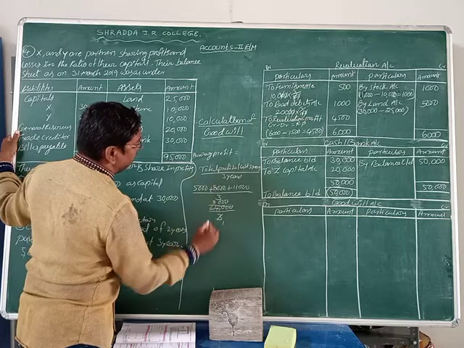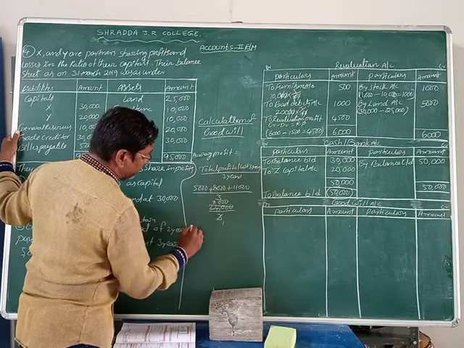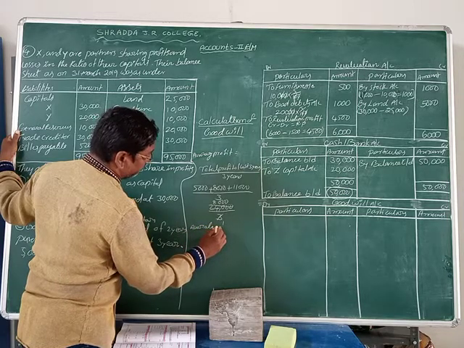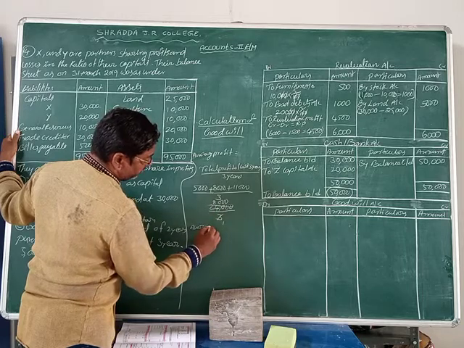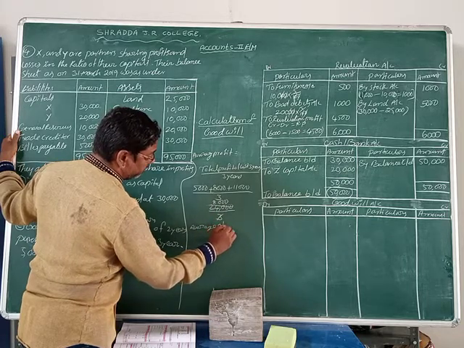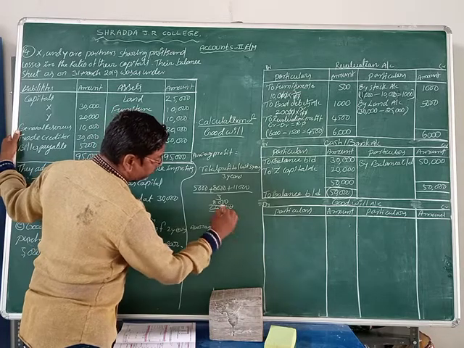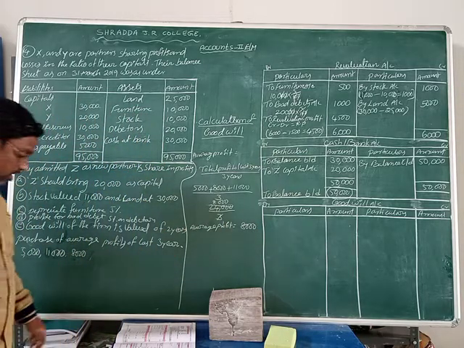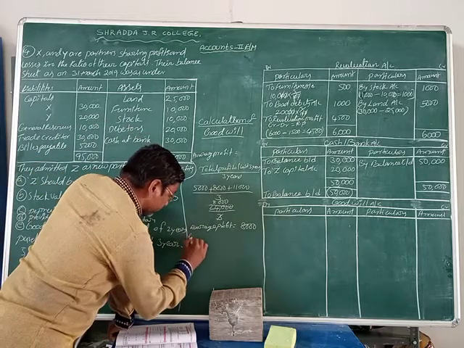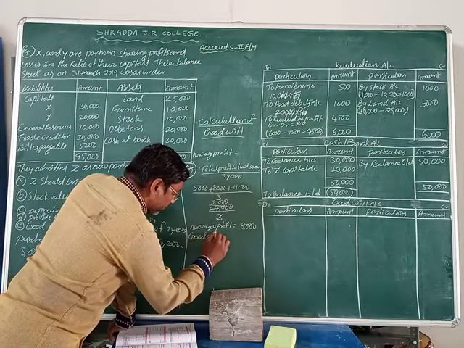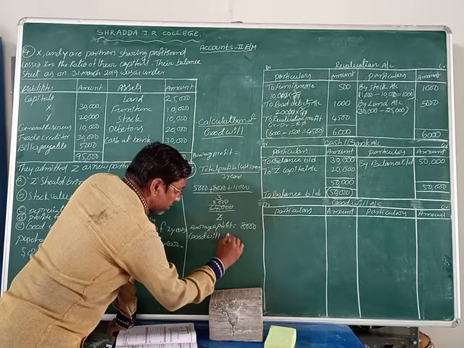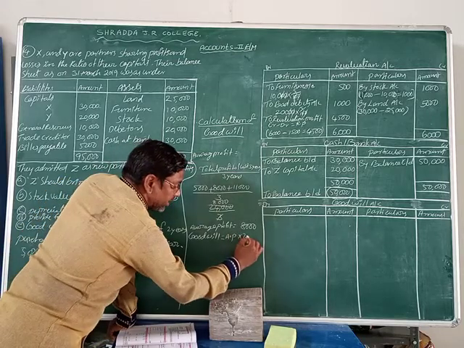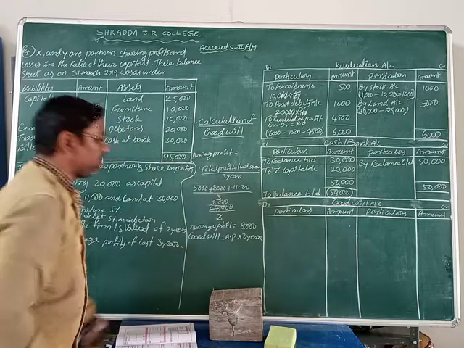That is equal to average profit. How much is it? Write down here: average profit equals 8,000 rupees. Average profit is 8,000. Now let us calculate the goodwill. Goodwill equals average profit into 2 years. Isn't it? Average profit into 2 years.